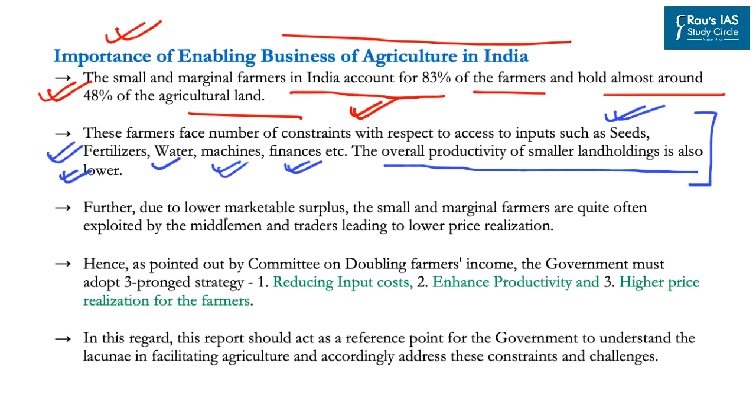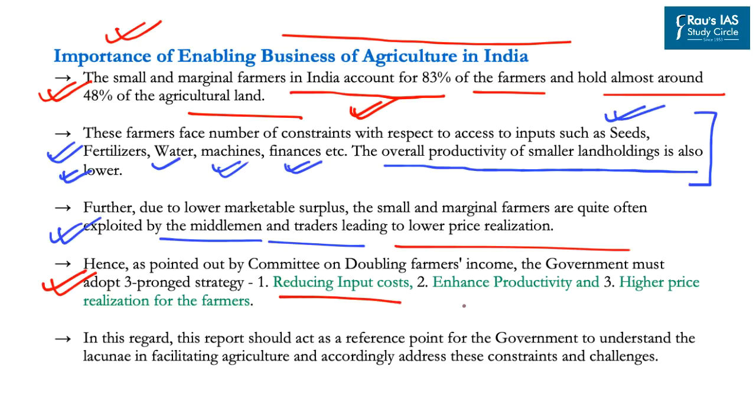So the government must cater to the needs of these small and marginal farmers. Now, another concern highlighted in this article is with respect to exploitation of these small and marginal farmers by middlemen and traders, which further leads to lower price realization for these small farmers. So, this article says that as pointed out by the Committee on Doubling Farmers' Income, the government must adopt a three-pronged strategy: first, reduce input cost for these farmers, enhance productivity of the crop, and provide higher price realization for the farmers.